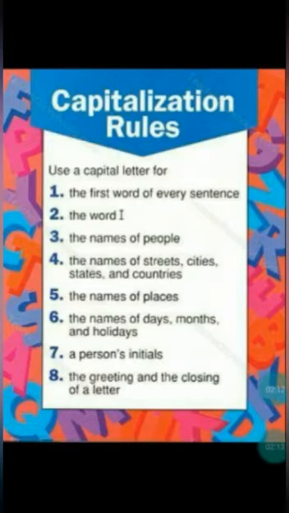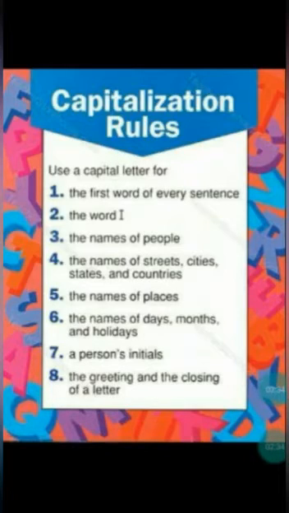The word I. I is a sight word, children. Usually you people will be writing I as a small letter in the middle of the sentence, like in "I would like to have". If anything is written like that, writing I as a small letter is wrong. You should write capital I.